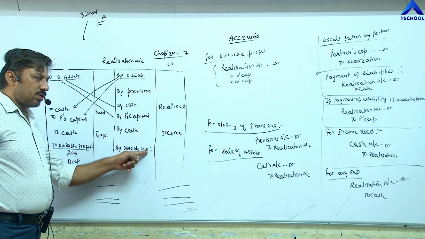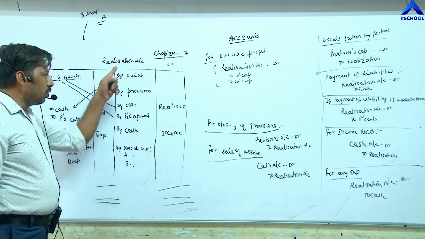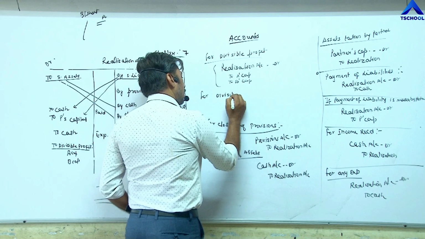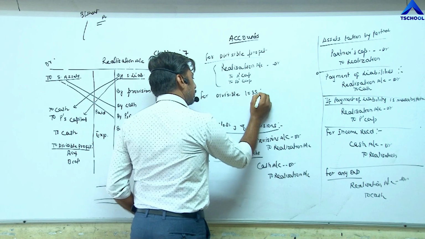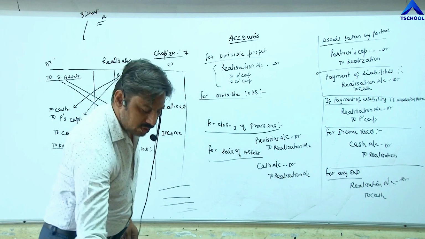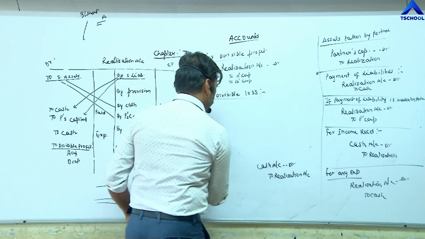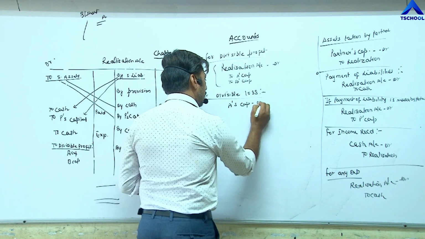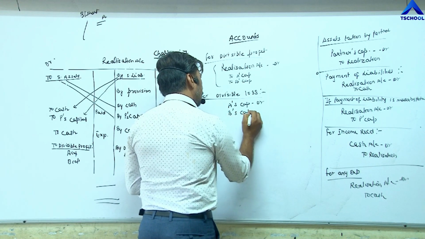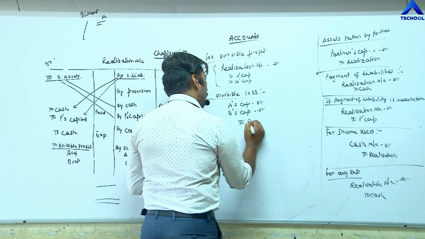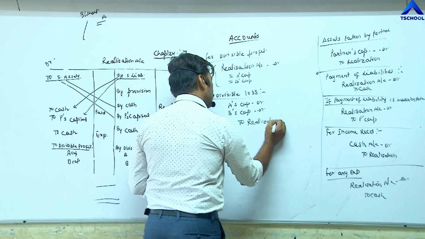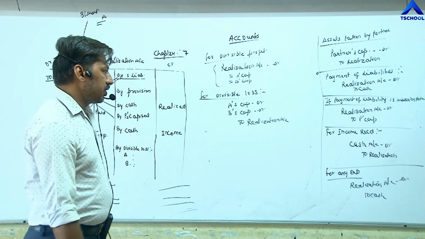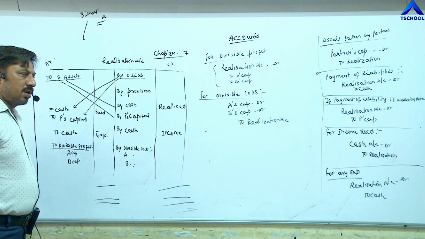So the entry becomes A's capital account debit, B's capital account debit to realization account, and divide the divisible loss in their profit loss sharing ratio. In this way, you have to complete all the journal entries.